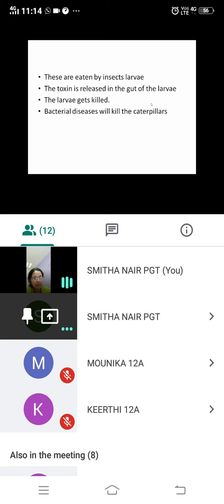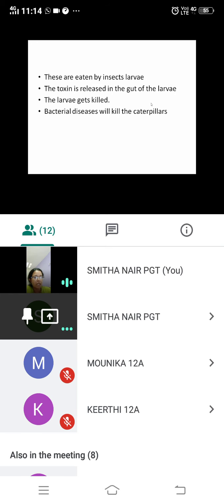Why? Because the larva has taken this Bacillus thuringiensis. It is getting inside the larva and it is releasing a toxin. Because of that toxin, the larva gets killed. So the caterpillars get the bacterial disease and get killed.